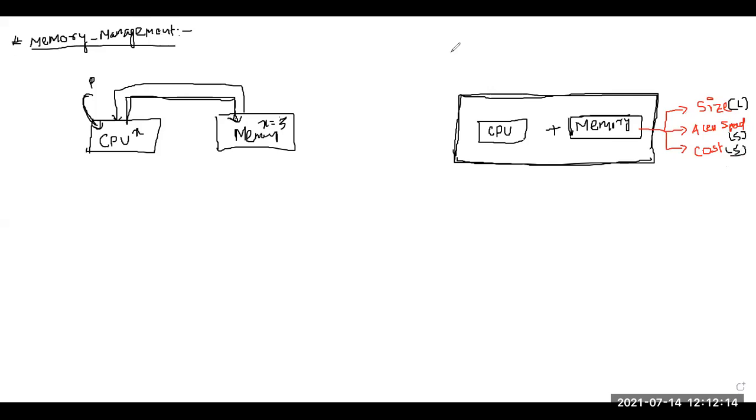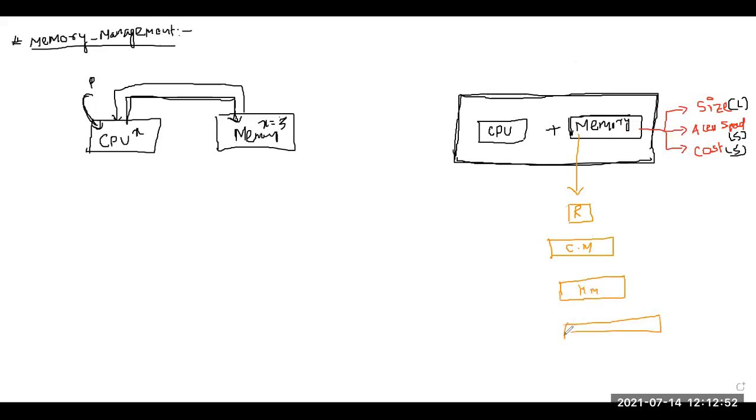Now if we talk about the different types of memory, you may already have studied computer architecture. If you see the hierarchy of the memory, what comes first? The memory which is called registers. First of all, there is a register, R. Then there will be a cache memory. Then there will be a main memory. And there will be a secondary memory.